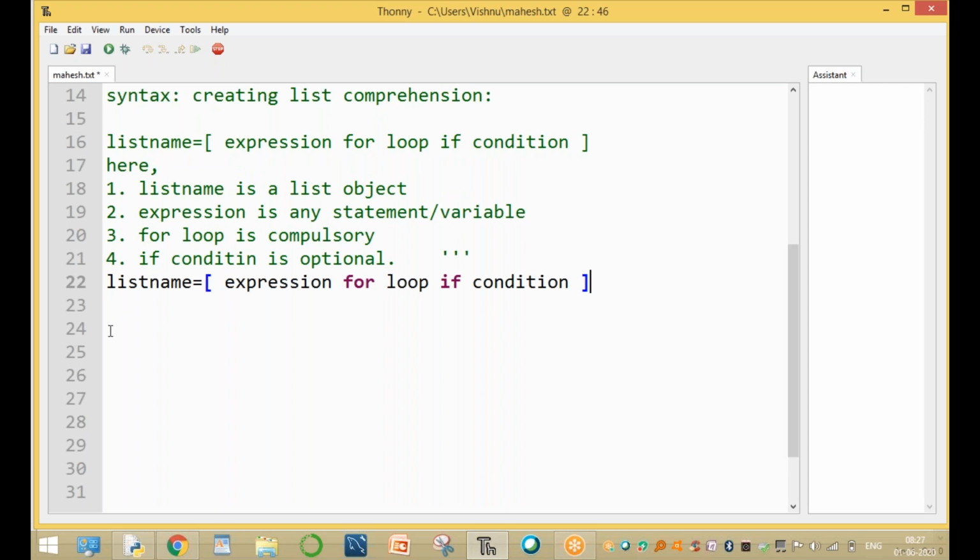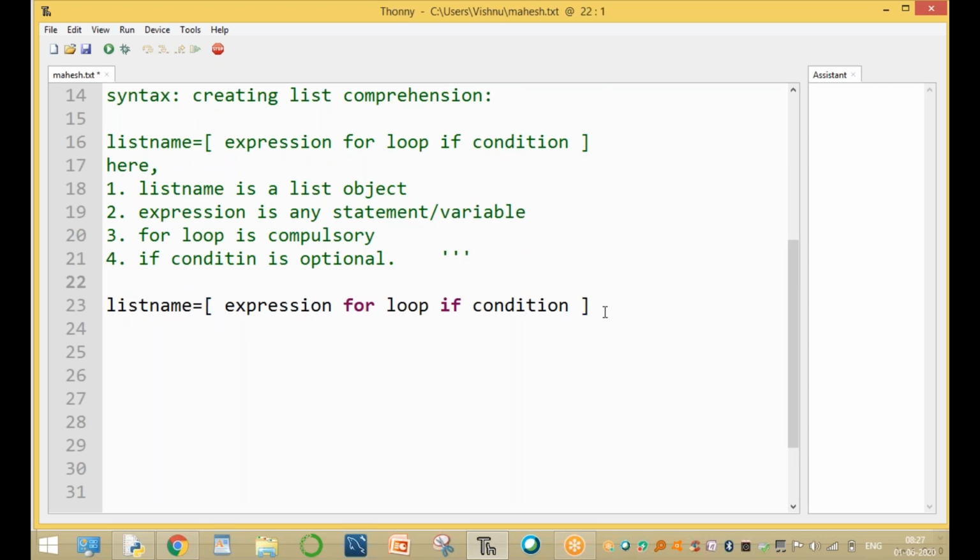For example, the list name x equal to. What is the syntax? Example one: to create a list of numbers 1 to 10.